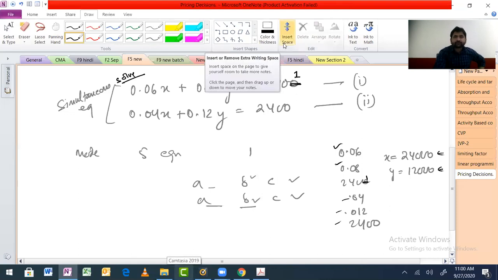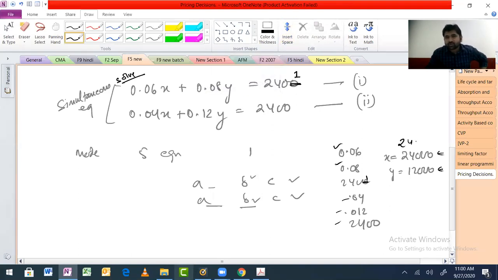X is 24030. X is 30 more. So basically, we are increasing this by 30 units, and Y will be reduced to 11990. So basically, we are reducing this by 10. Anyways, these are our new answers for X and Y.